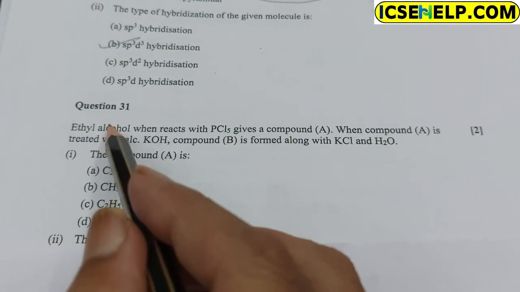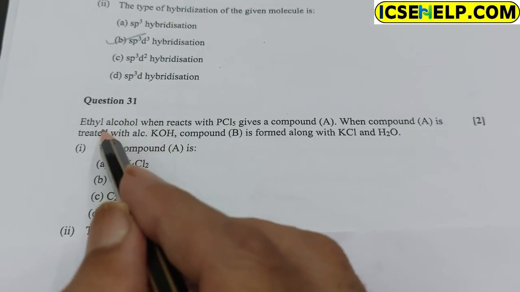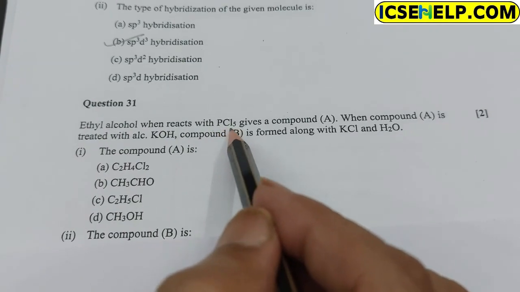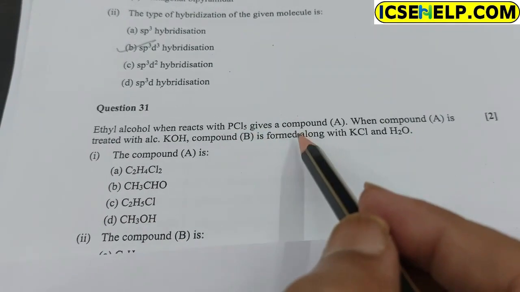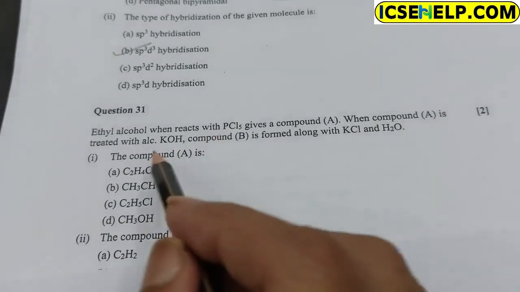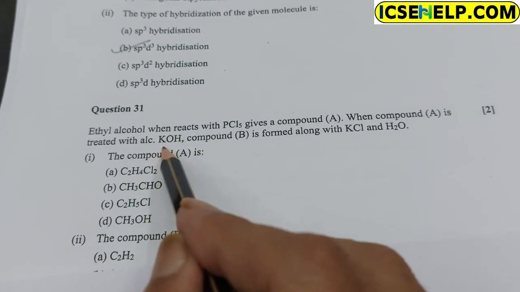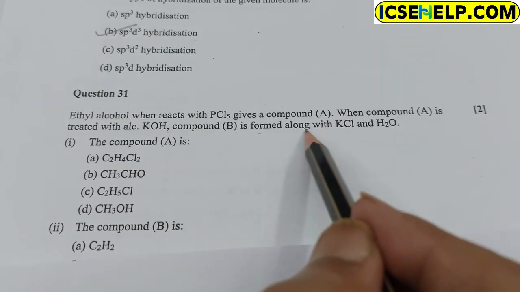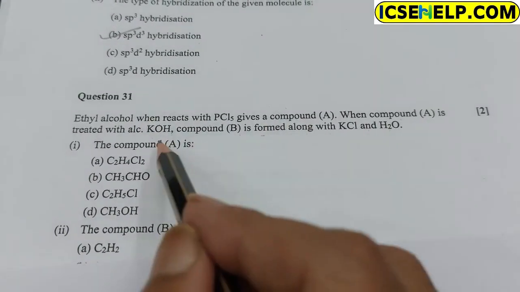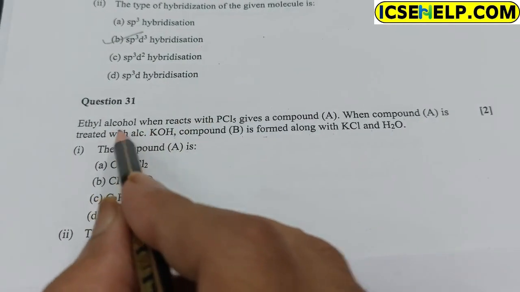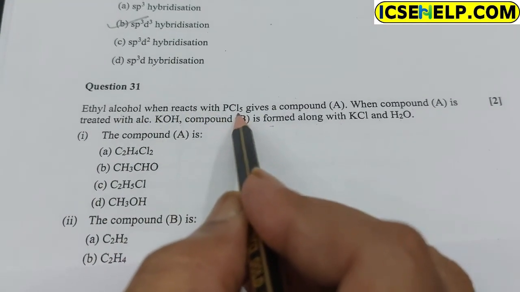Question number 31. Ethyl alcohol when reacted with phosphorus pentachloride gives a compound A. When compound A is treated with alcoholic potassium hydroxide, compound B is formed along with KCl and H2O. The compound A is the product when the alcohol reacts with PCl5.